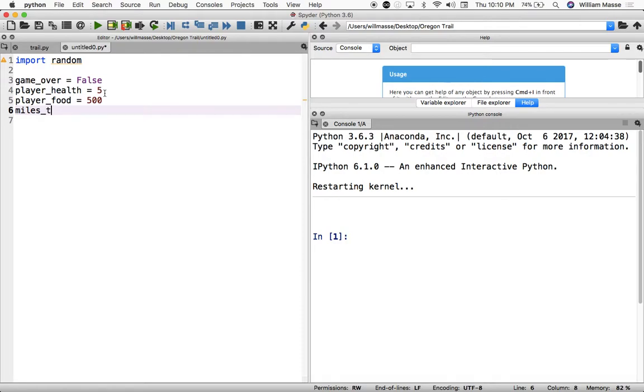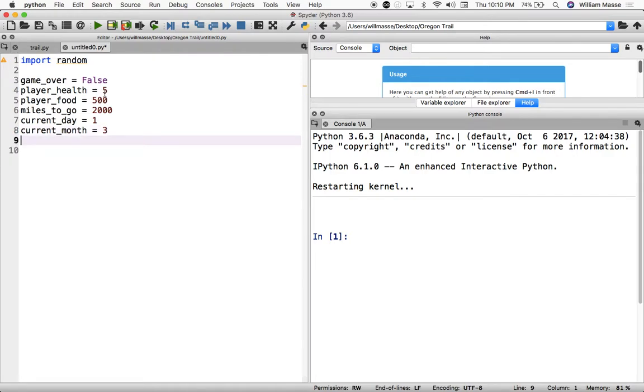We make another variable called miles to go. It's going to keep track of how many miles we have left to go on the trail. We start off 2,000 miles away from our destination. And then we're going to build a calendar using 2 variables. So one variable called current day, we'll set that equal to the first, and one variable called current month, and we'll set that equal to March, which is the 3rd month of the year.